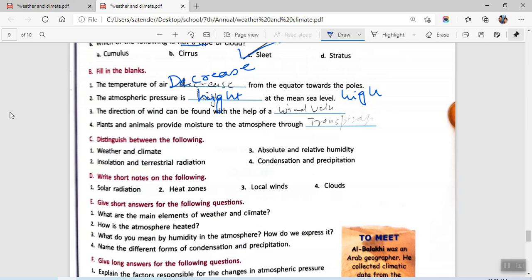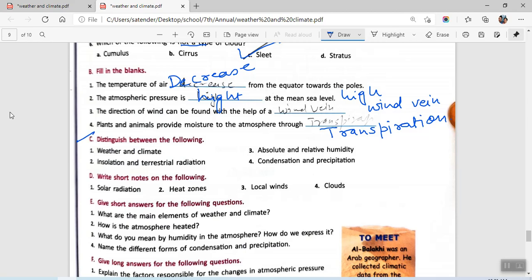The direction of wind can be found with the help of a wind vane. So the word is wind vane. Plants and animals provide moisture to the atmosphere through transpiration. I'll just write it here: transpiration. You can pause the video and look at the spelling. Don't get it wrong. Then moving on to the next section, we have section C.